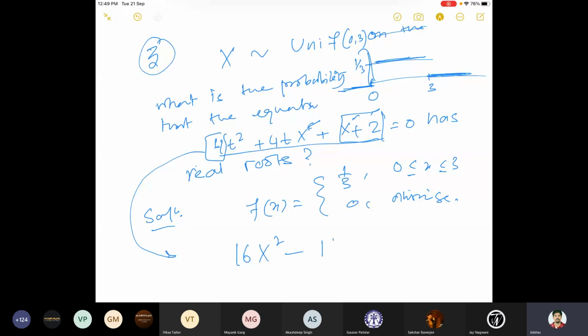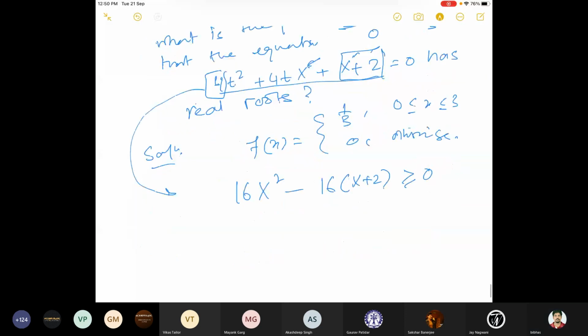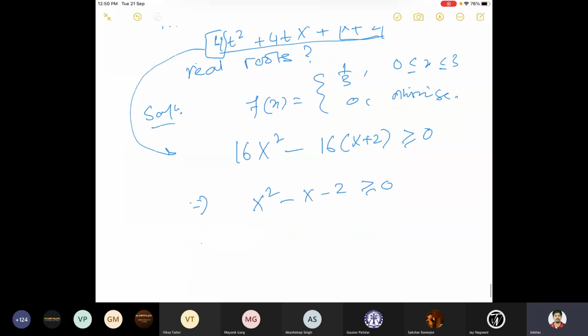So it is 16, right? 4 into 4, 16, A times C. A is 1, A is 4, and C is 2, x plus 2. This should be bigger than or equal to 0. So which means what? It means x square, you can take the 16 out. X square minus x minus 2 should be bigger than or equal to 0. That means x minus 2 times x plus 1 should be bigger than or equal to 0.